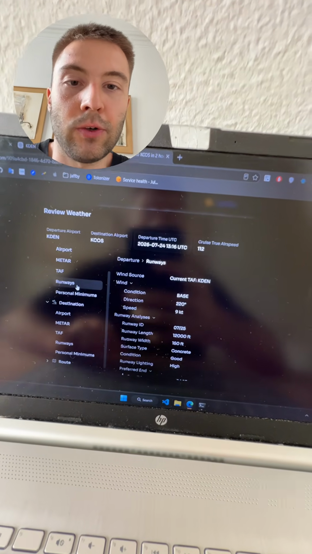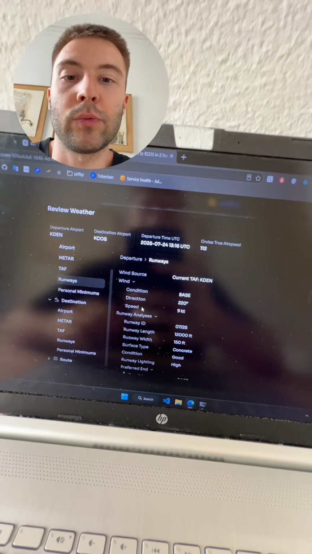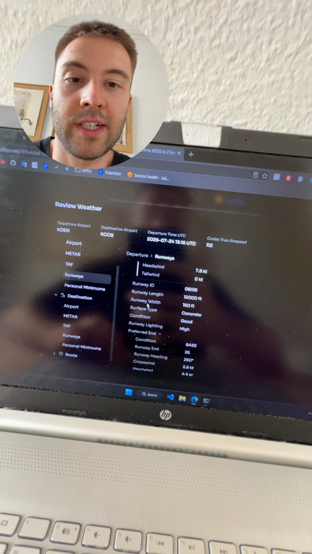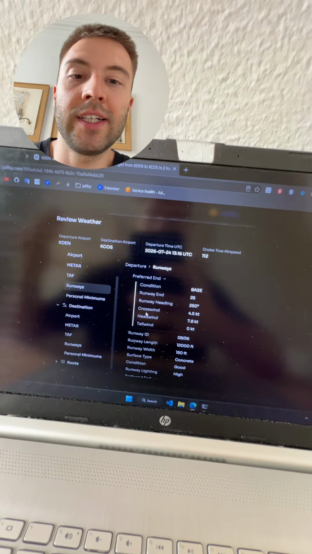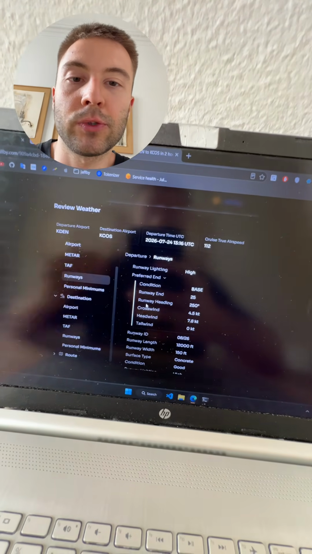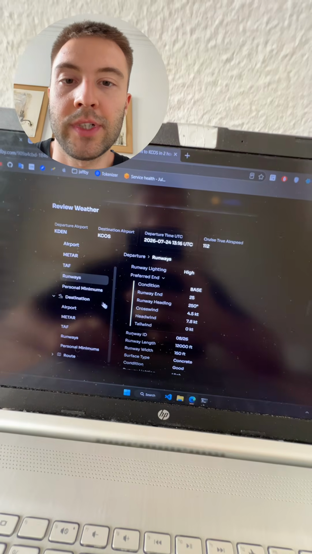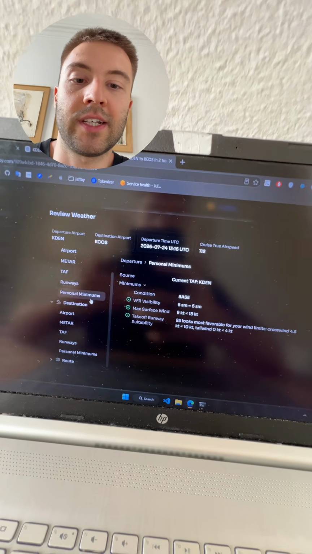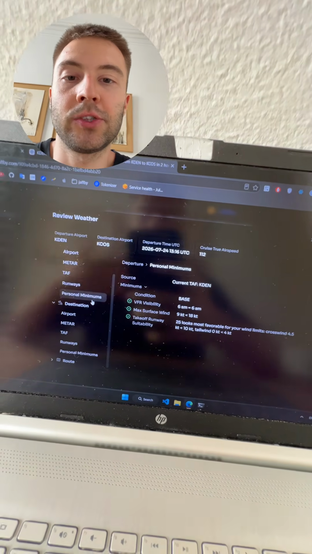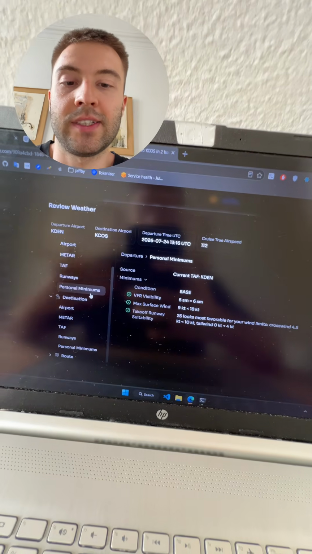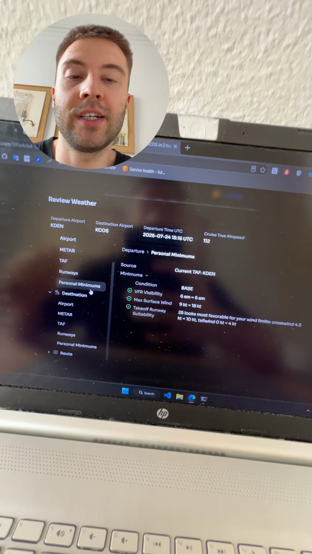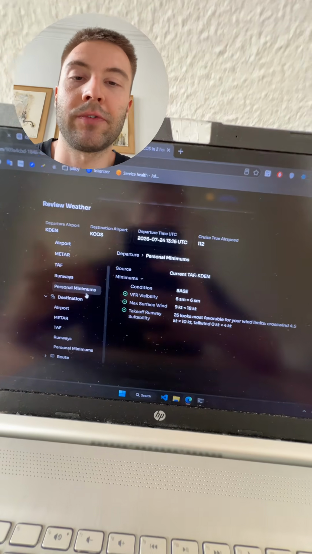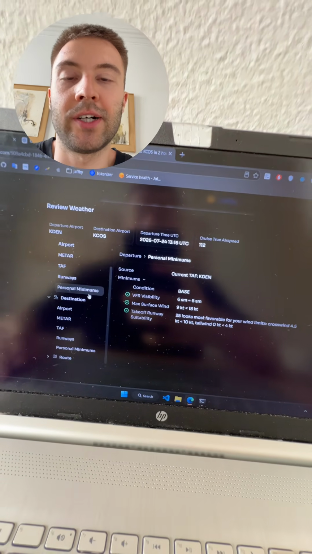Then for runways, it also got this runway information from government databases and also made some calculations on the server, not the AI made this calculation, but the code itself, about crosswind, headwind, etc. And then at the end, it compared all this information to your personal minimums. And the last thing I need to tell you is that JAVB is not finished yet. It's only the beginning. So I will add much more things to be better than ChatGPT.